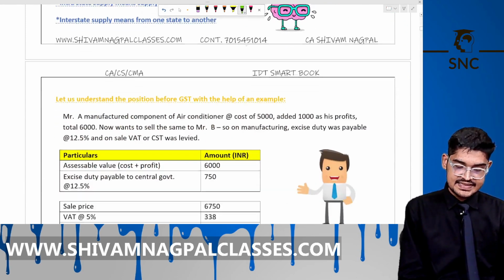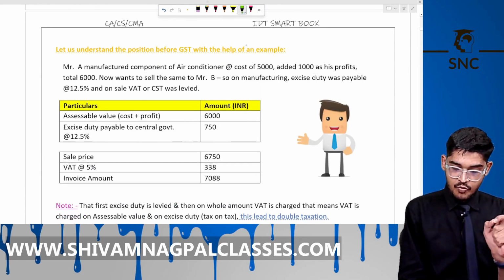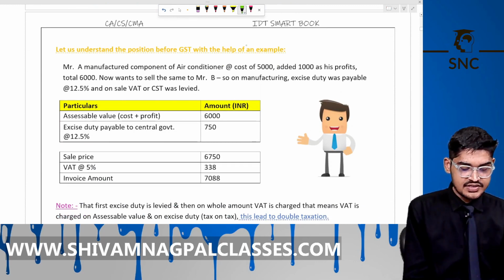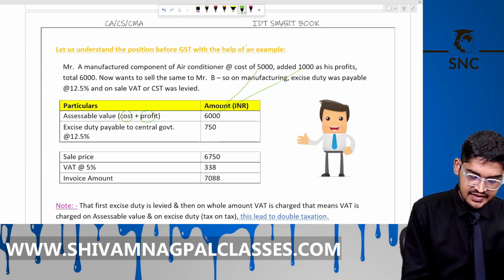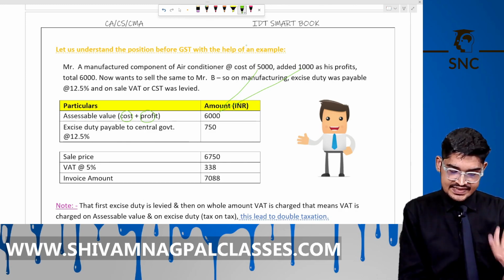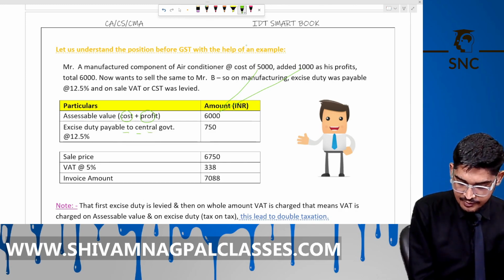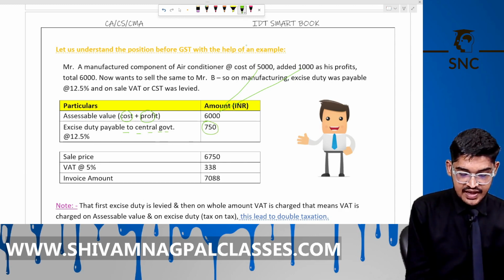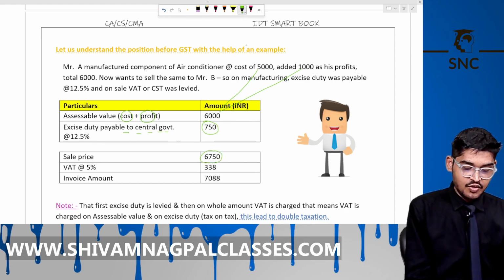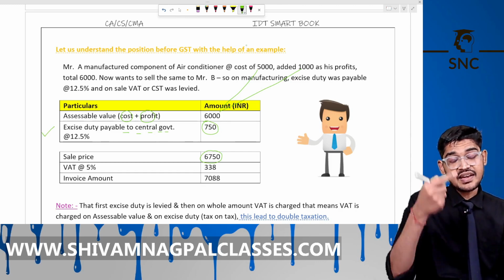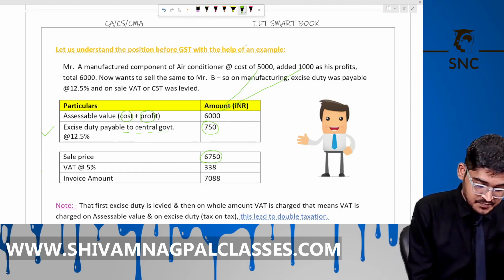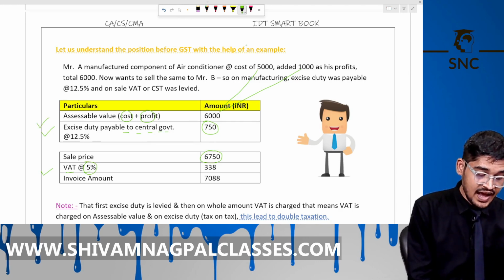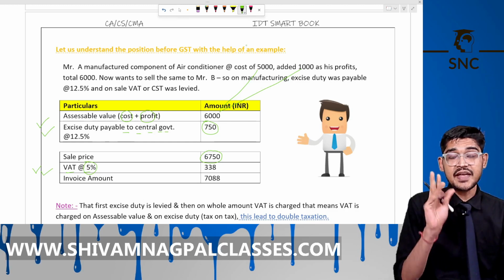Okay, let's understand with the help of an example. A manufacturer of a component of an air conditioner. His cost is 5,000 and his profit is 1,000, so 6,000 rupees. As he is manufacturing, he has to pay excise duty to the central government at 12.5%. This is excise duty and this is the sale price. One time his tax is levied. Then he again has to pay tax on sale. We are assuming he is selling intrastate, so he has to pay VAT of 5%. One time he has paid a tax and he needs to pay tax again. We call it double taxation. He is paying tax two times.